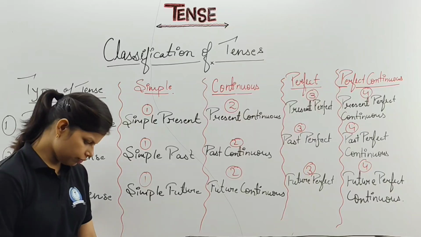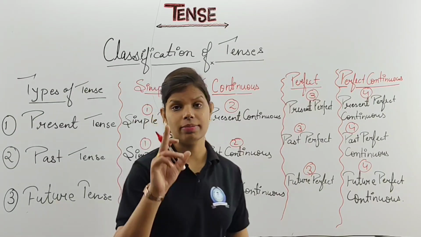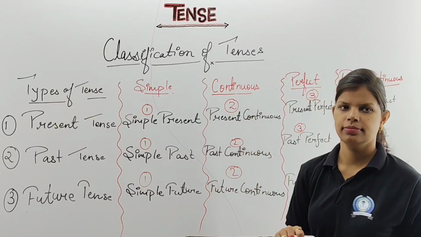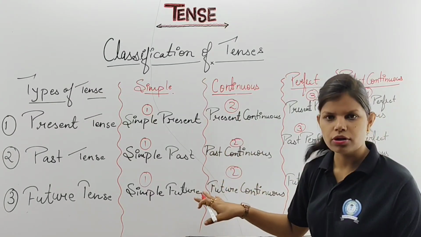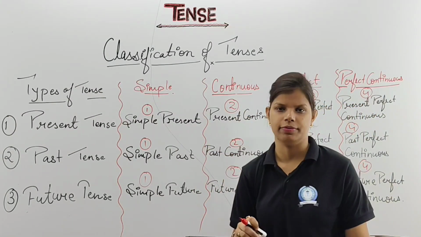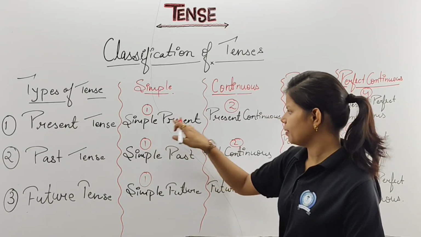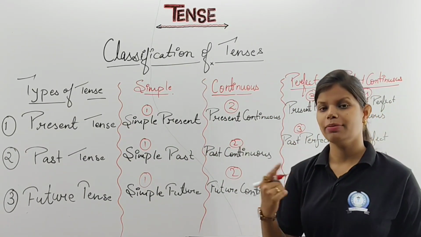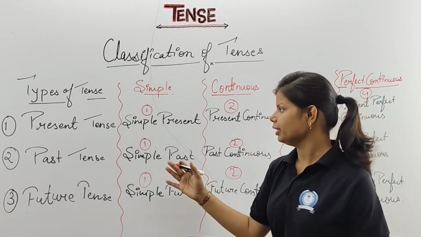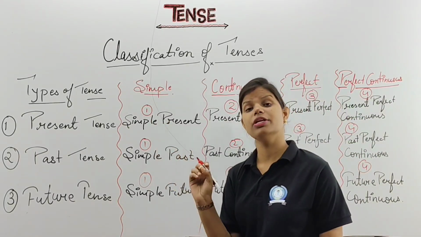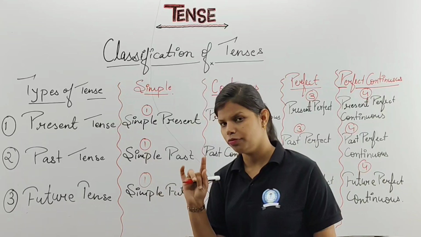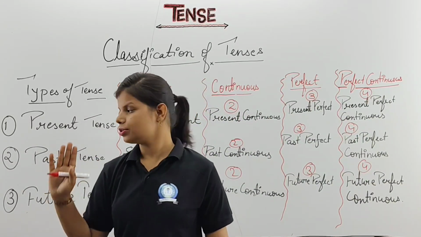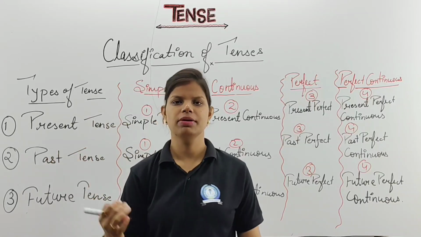In our next part, when we are going to discuss one by one, children. Like first, I am going to discuss all the part of present tense. I'll discuss in brief also, and I'll give you short tricks to remember that one. Clear? But the most important thing that you have to remember is what? You have to remember the use of verb. I have taught you the verb form, no? Verb first, verb second, verb third, and verb fourth form. Clear? So these things we are going to learn in next coming videos.